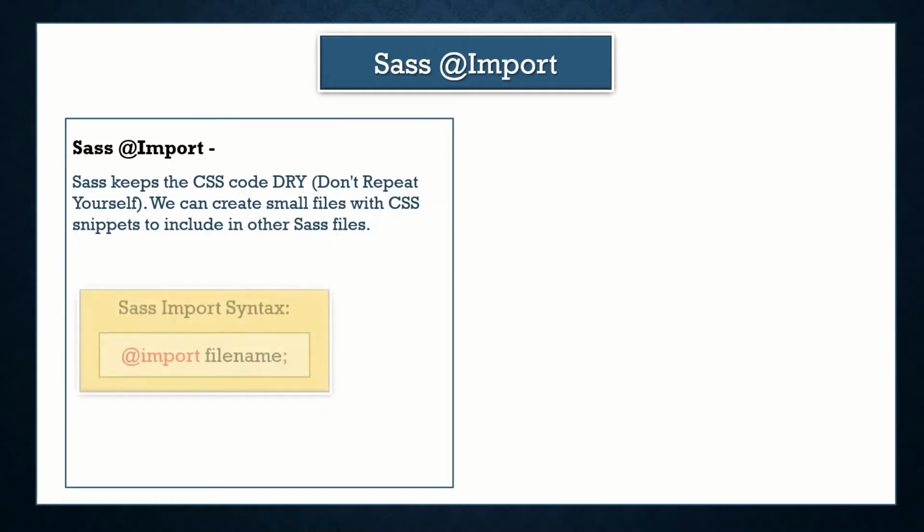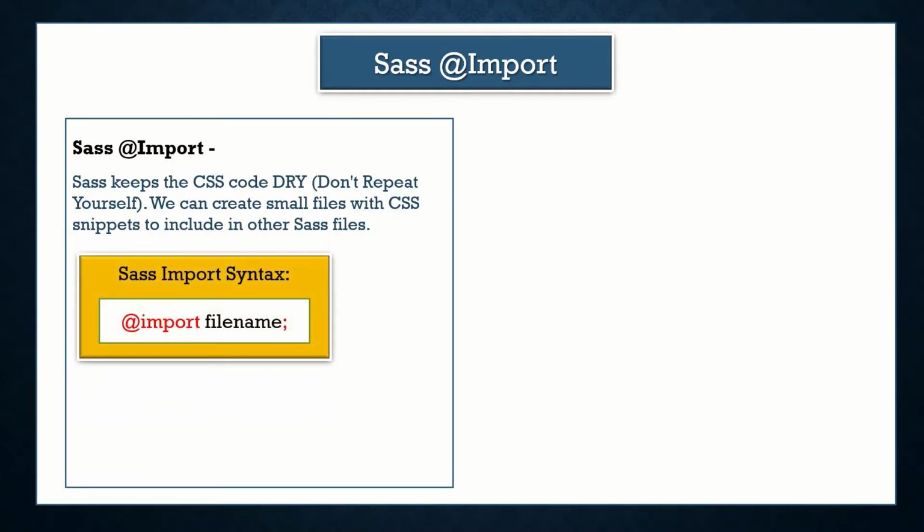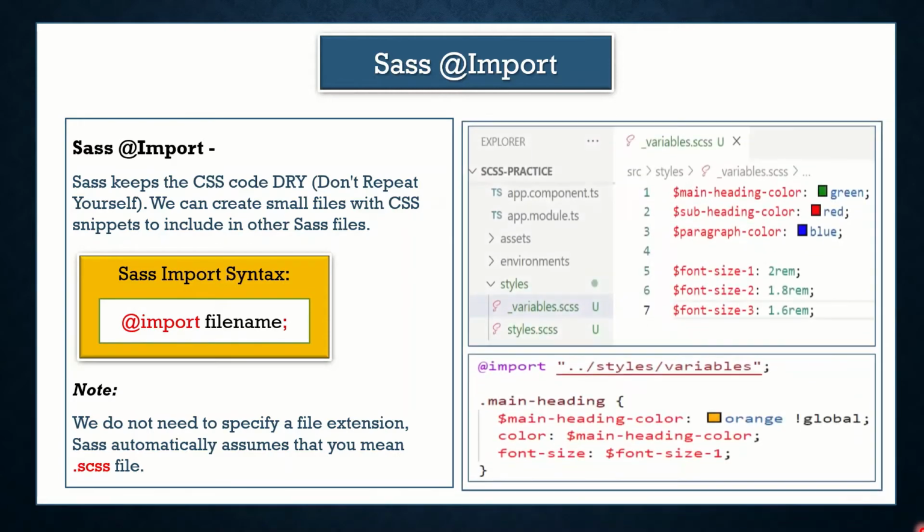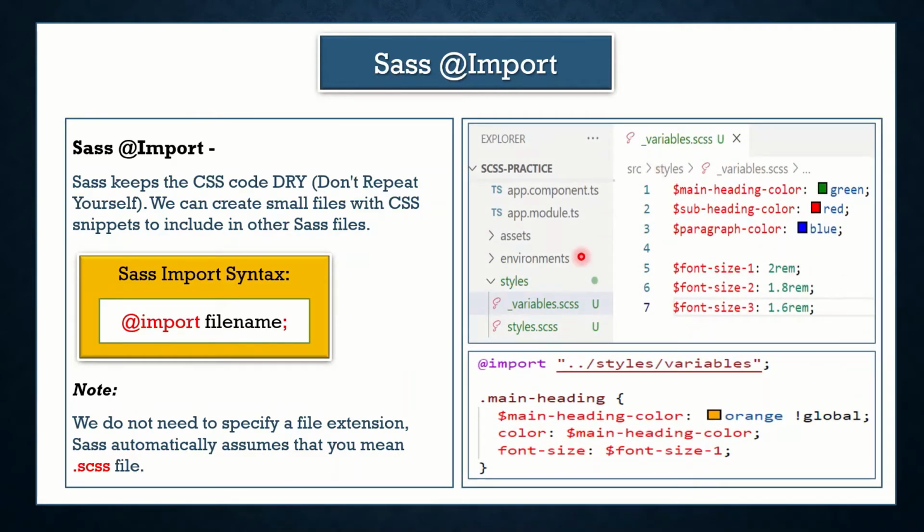We will see how. So what is the Sass syntax of importing the file? We just need to use @import and then the file name. We do not need to specify the file extension when importing. Sass will automatically assume that you mean a Sass file. So here I have just created a new file with the name _variable.scss. Why I have created this file name with the underscore, we will see in the next slide.